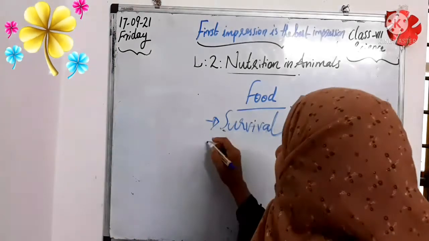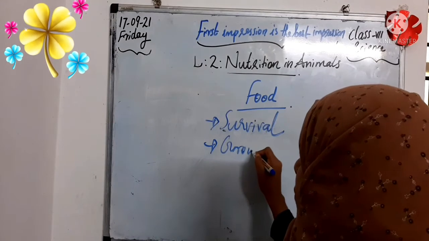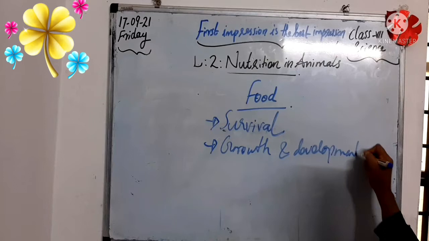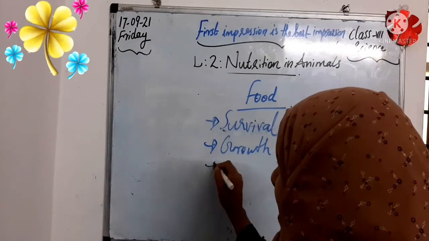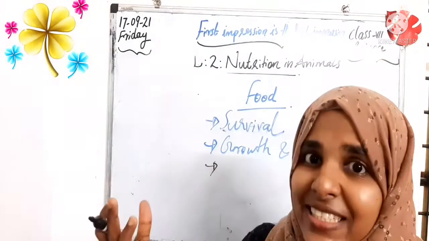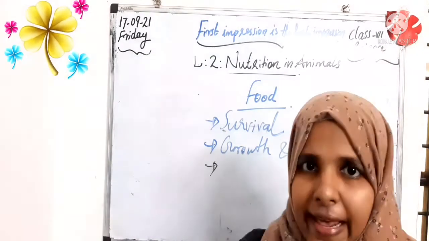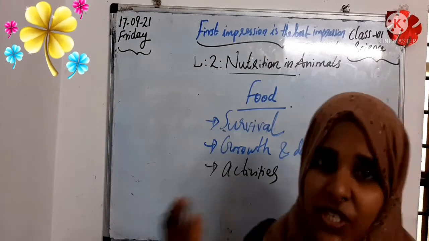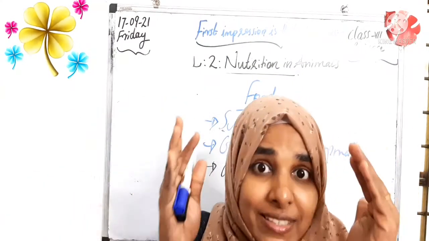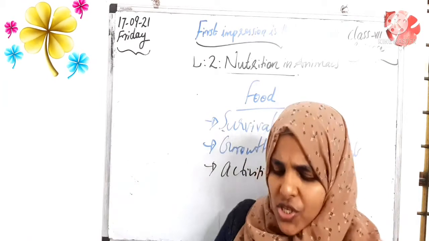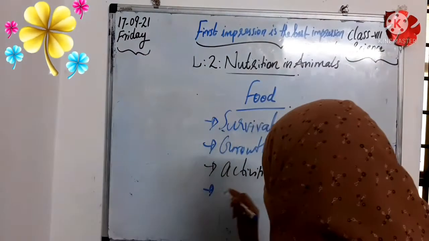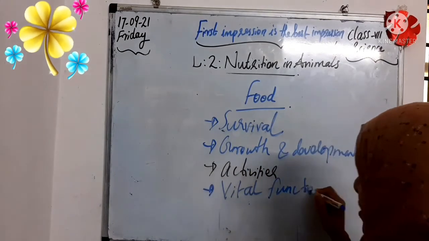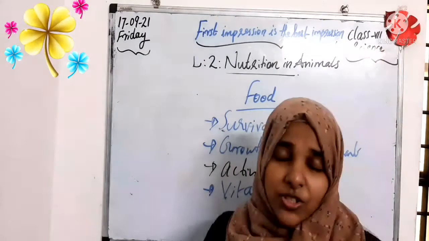So we can write: for the growth and development of our body, right? And also we are eating food for getting energy. Then only we can do many activities like running, jogging, walking. So we are eating food for doing many activities, and also to perform our vital functions. What are our vital functions, children? Yes, that is breathing, digestion, excretion, like that. So food is important for doing vital functions also.